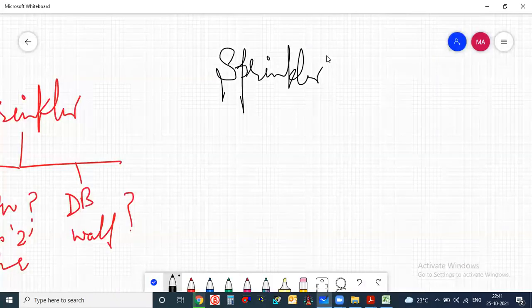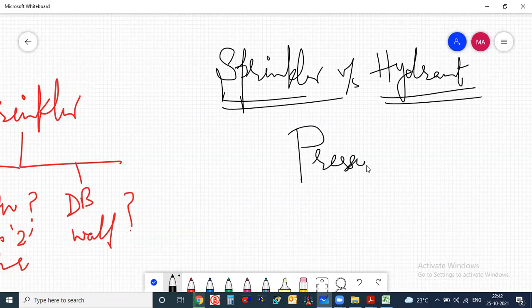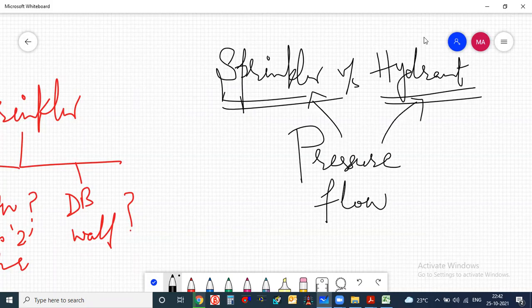NFPA 14 is a very small topic. The only difference between sprinkler and hydrant system is the pressure and the flow. So we need to understand what the pressure and flow are for the sprinkler system and for the hydrant system, the maximum.